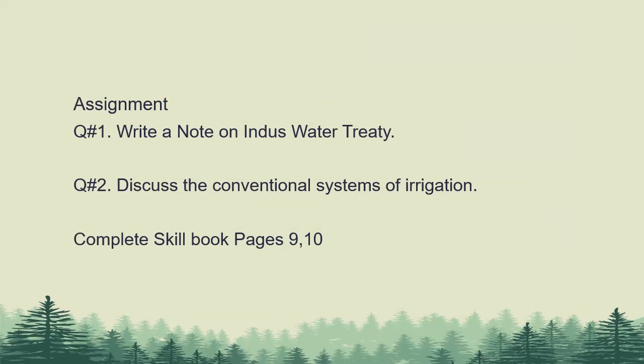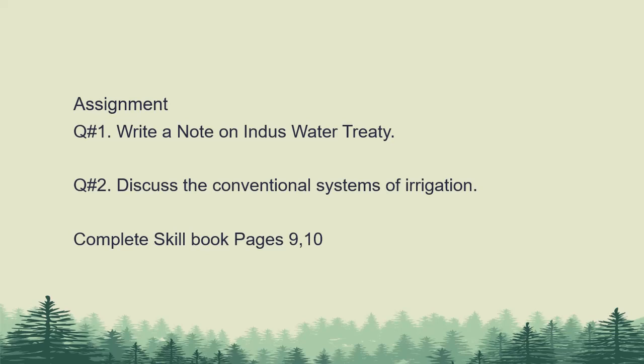Here are your assignment questions. Write a note on the Indus Water Treaty. You have studied it; I thoroughly explained it. Study your assigned pages again and write down about the Indus Water Treaty. Your second question is to discuss the conventional systems of irrigation.